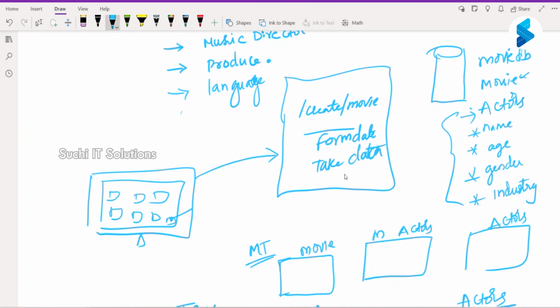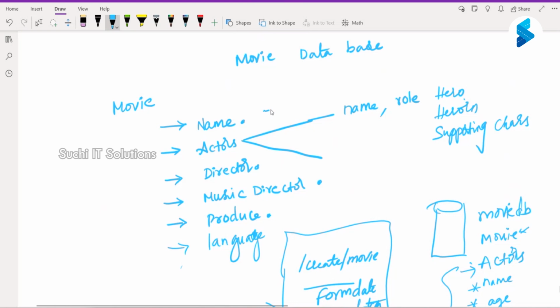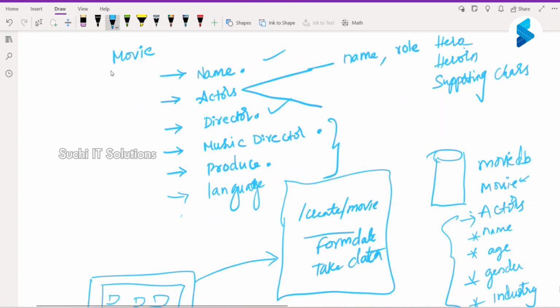Is it a valid number, valid data, or is it mandatory data? For example, I always want a name for a movie. You cannot submit without a name, without an actor, or without a director. Music director, producer, and language, let us say they are optional. I can go ahead and create without them also.